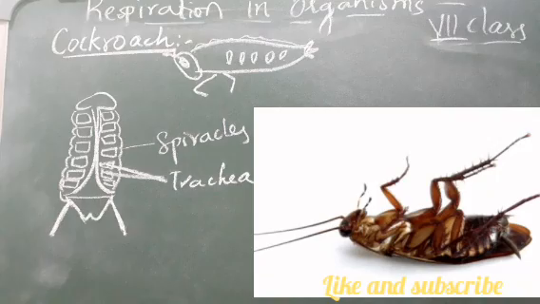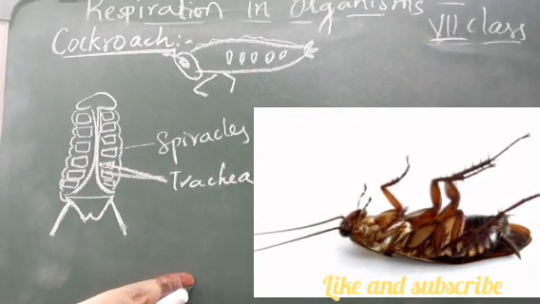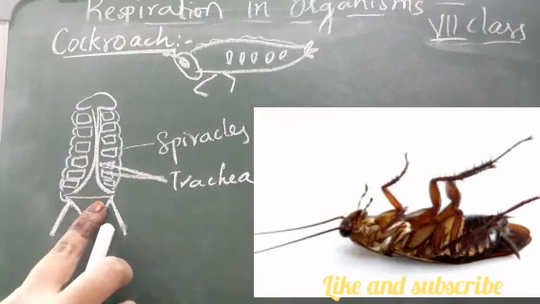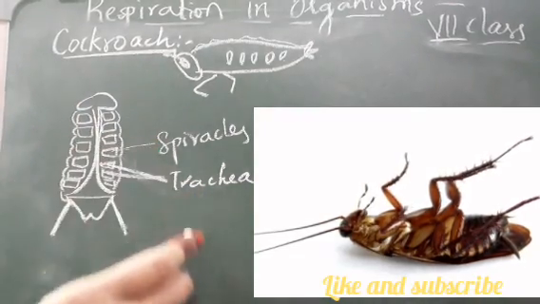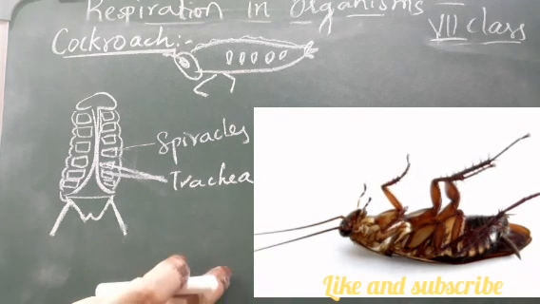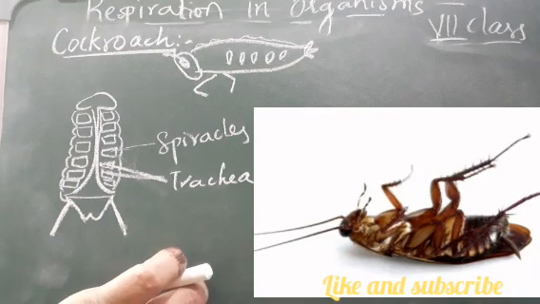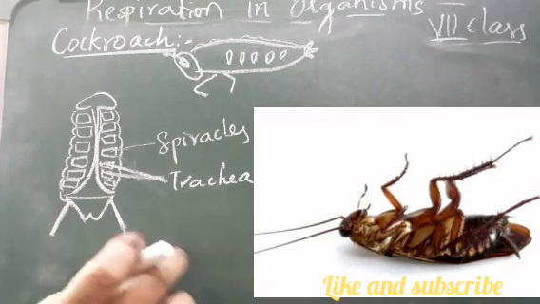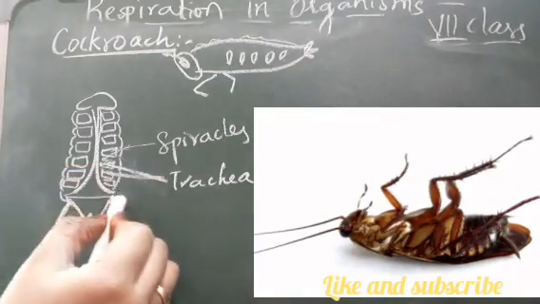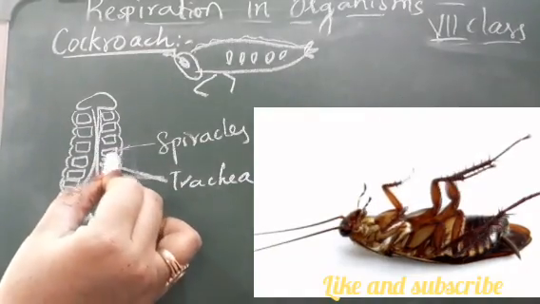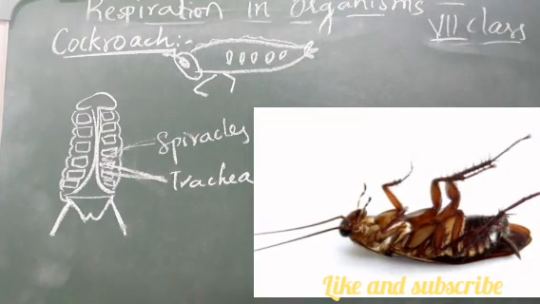These holes are called spiracles. The network of respiratory tubes is called the trachea. The whole network is called the trachea, and these holes are called spiracles. The spiracles collect the air, then it circulates through the body through this network, and again it is sent out through these spiracles.